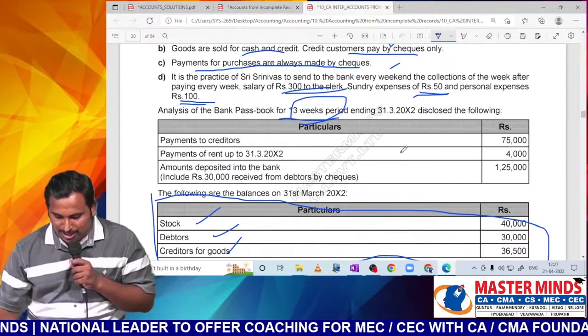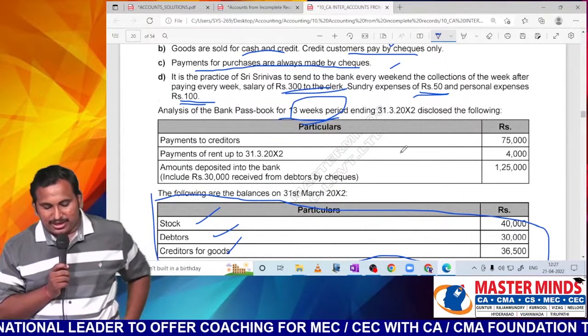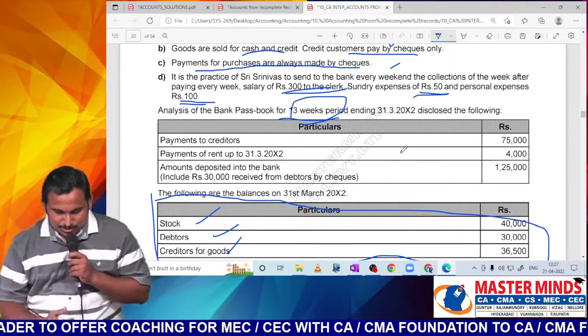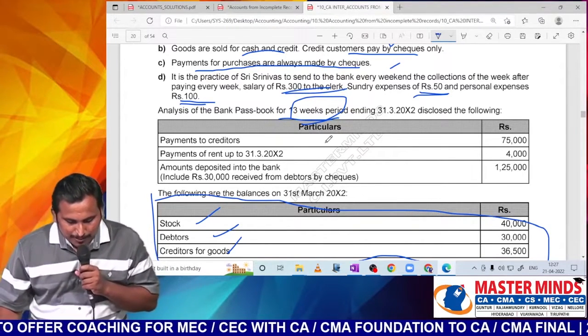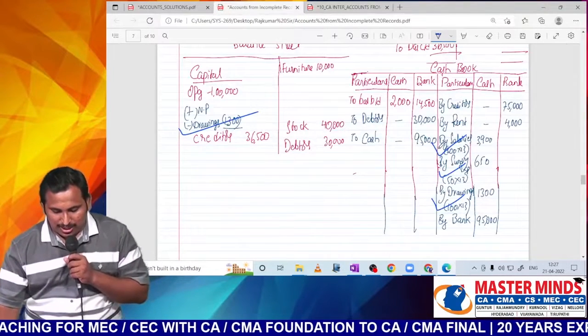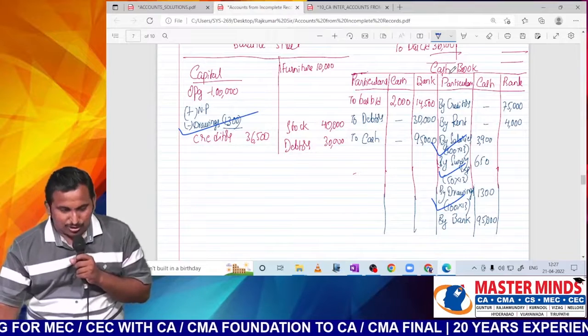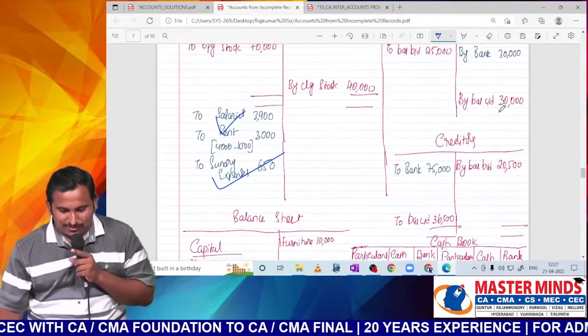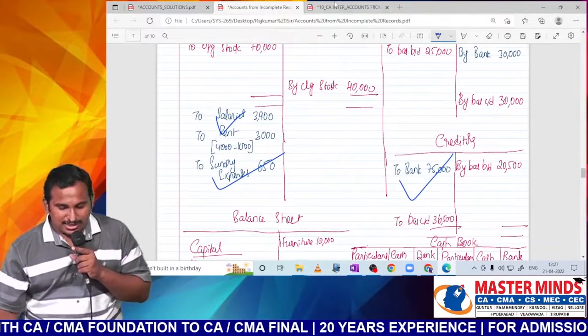Analysis of bank passbooks for the 13 weeks period ending 31st March 2012 disclosed the following. So what is the information given, sir? Payment to creditors 75,000. So let us record, sir. One in cash book. Of course, we are doing it through check. So thereby by creditors in bank column 75. In creditors to bank 75.